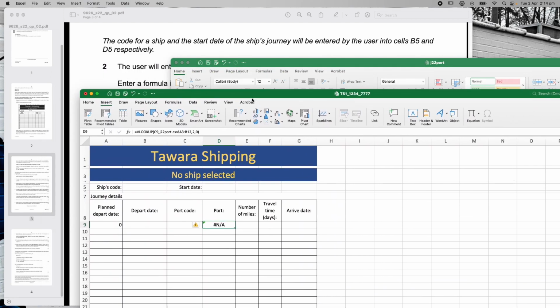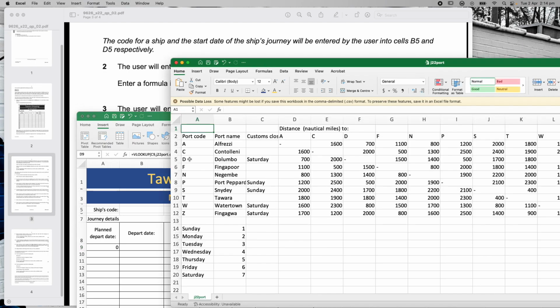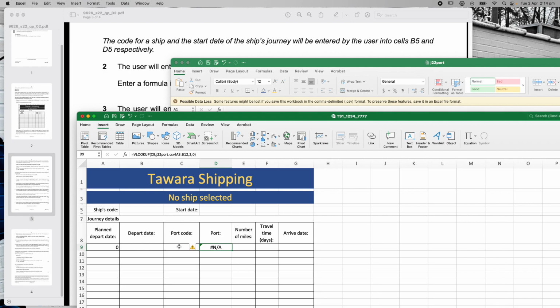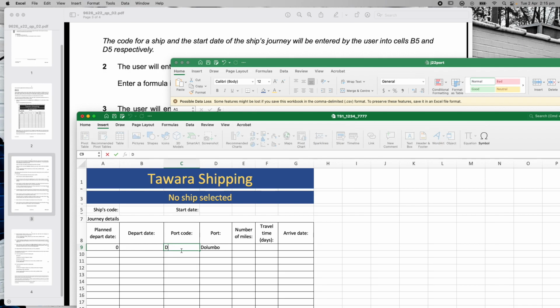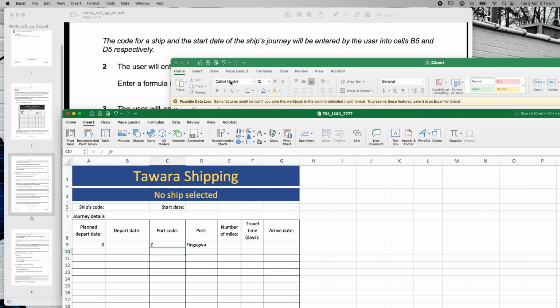So I need to enter a code. So let's test a code. Let's have a look at D, which should be this Dolumbo, right? So let's put a D in there and just have a look. D. Yep, and Dolumbo comes up. Let's test another one. Let's try Z, which could be Fingawagawa. All right, let's put in a Z. Okay, so that works. So that's part 2 of the question.